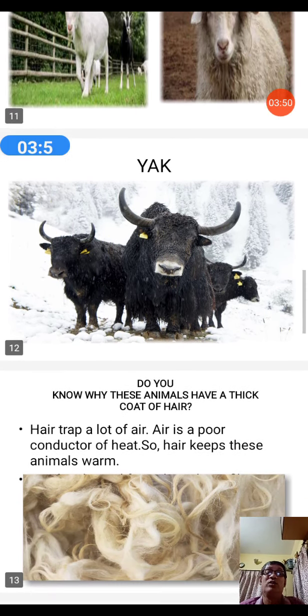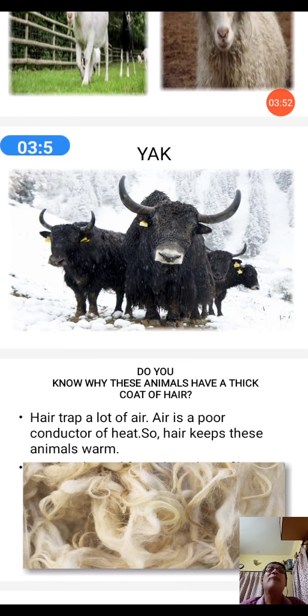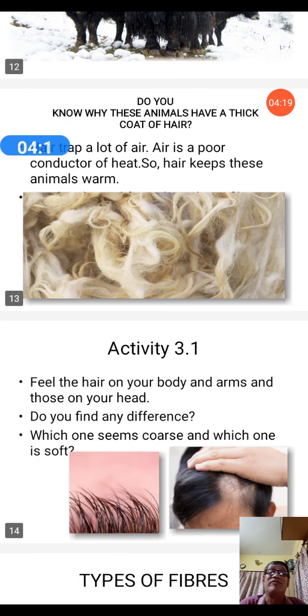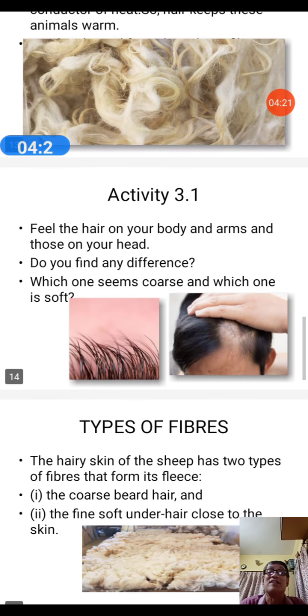And do you have the idea why these animals have a thick coat of hair? They have a basic feature, a hairy coat. Why is it there? Exactly. Do you know the answer? I will tell you. The hair traps a lot of air. Why? Because air is a poor conductor of heat. So hair keeps the animal warm, which is required for their survivability.